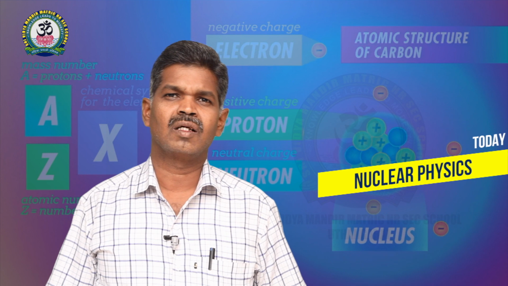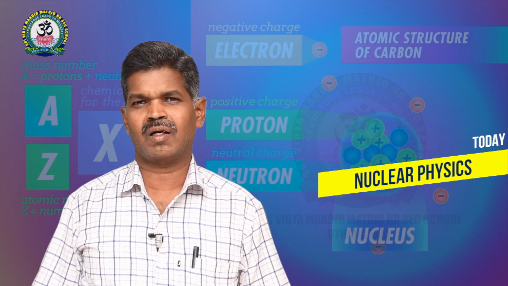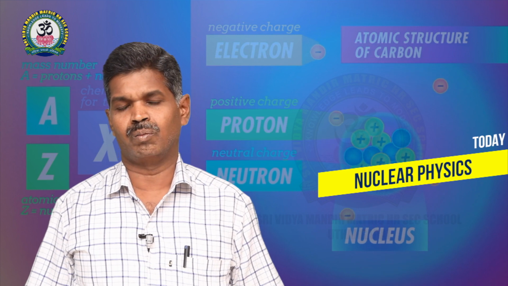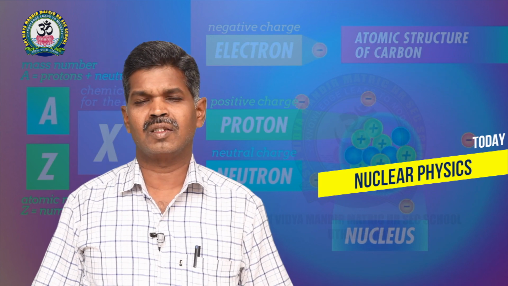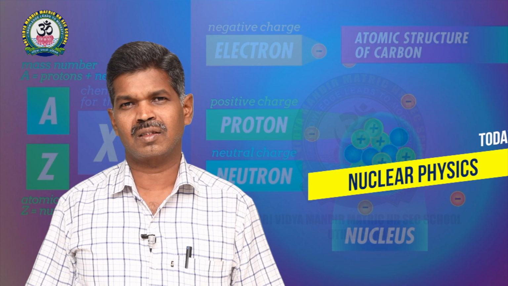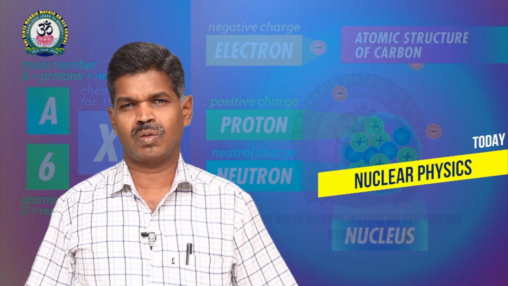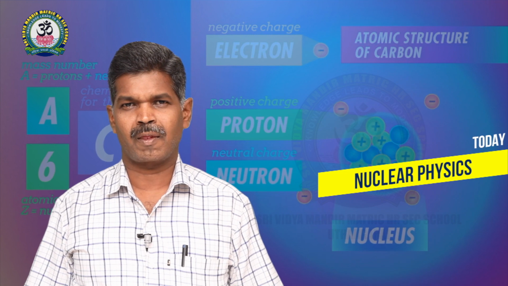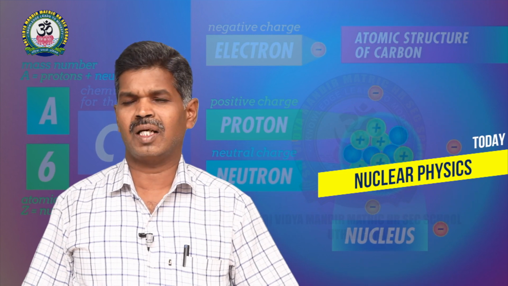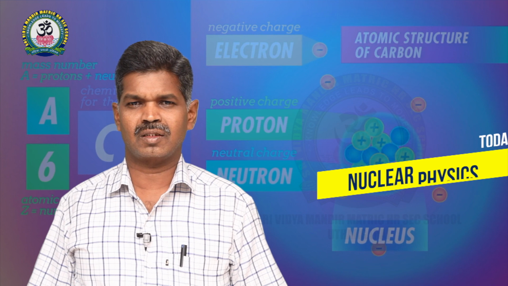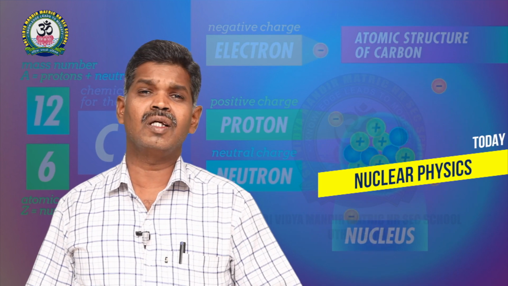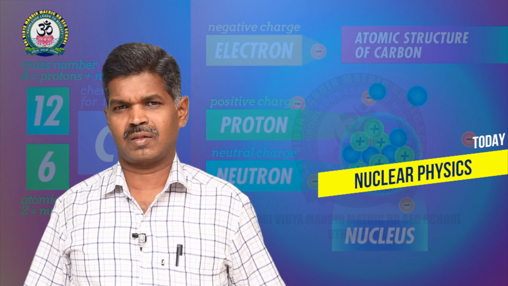In general, atom size is on the order of 10 to the power minus 10 meter, but nuclear size is on the order of 10 to the power minus 14 meter. So if you compare atom size and nuclear size, atom size is too large compared to nuclear size. Anyhow, here we are going to deal with the nucleus.